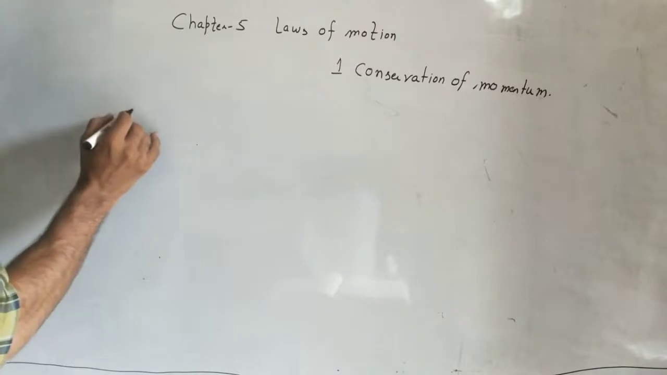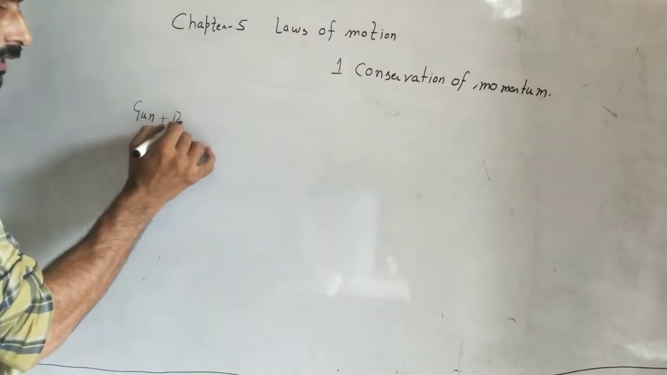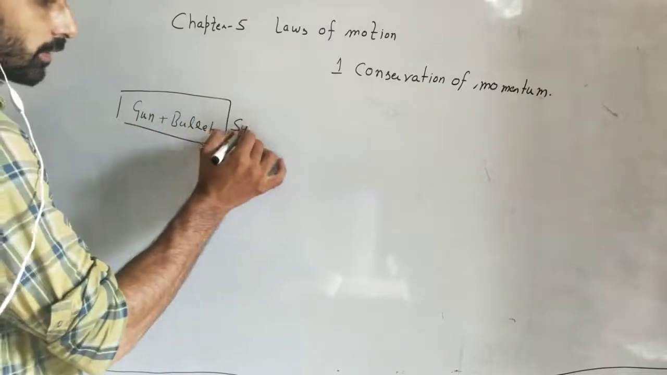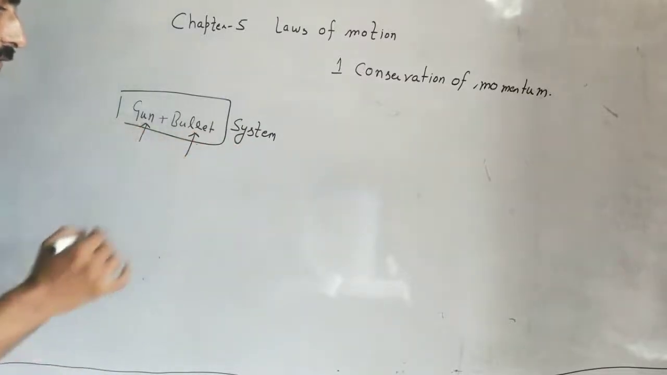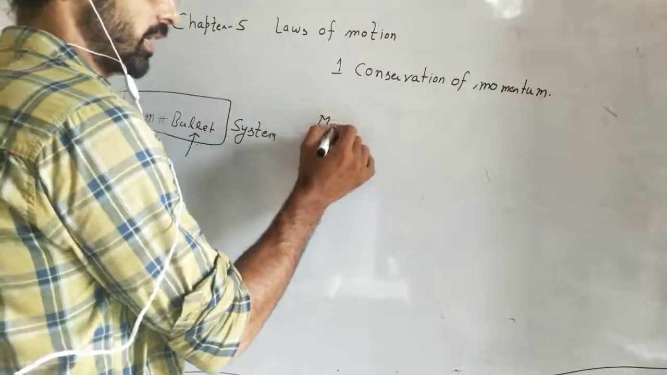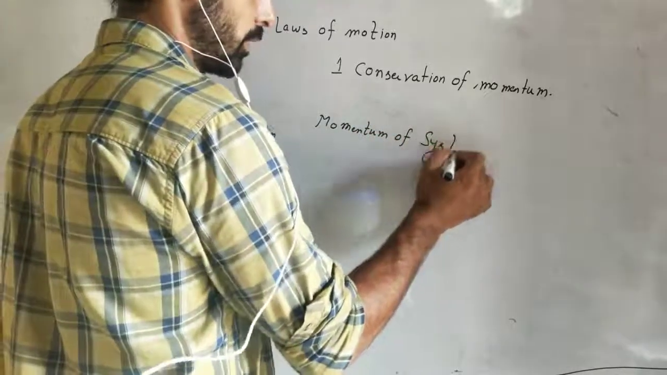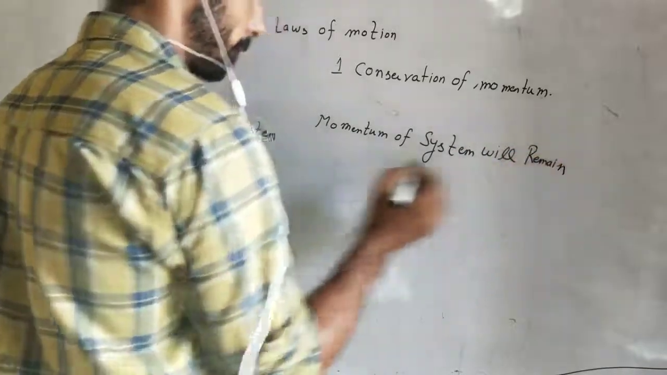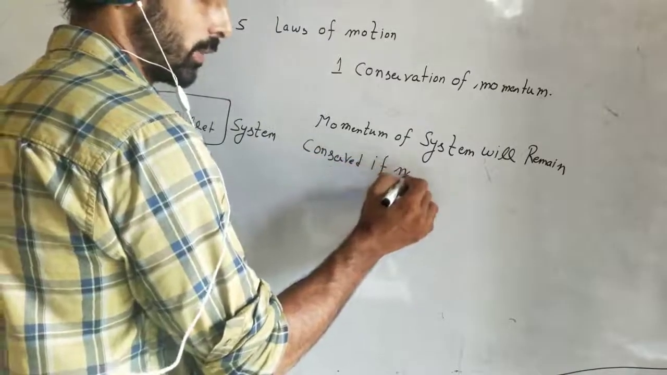Suppose a gun is there, and a bullet is lying in the gun. They are making a system. If I am saying a system, a system will consist of one or more bodies like this. One body is the bullet and one body is the gun. So what is meant by conservation of momentum of a system? We will say like this: the momentum of a system will remain conserved if no external force is applied on it.